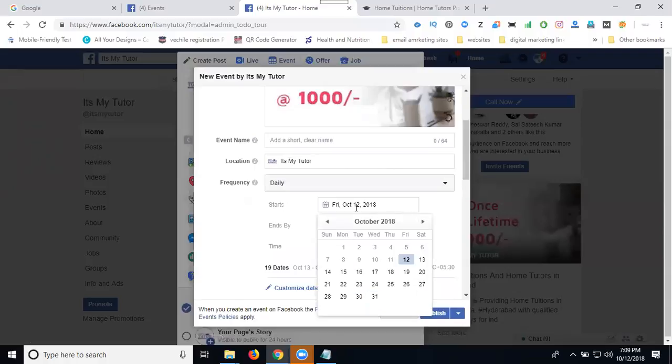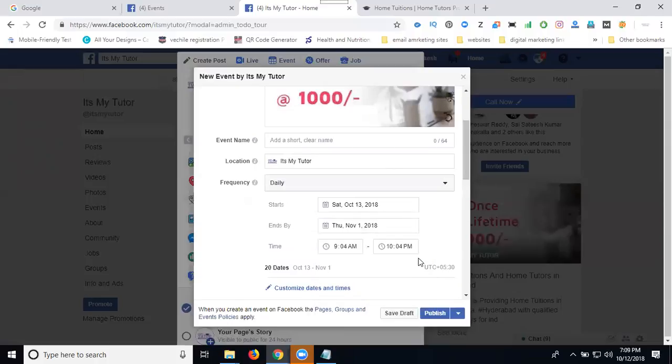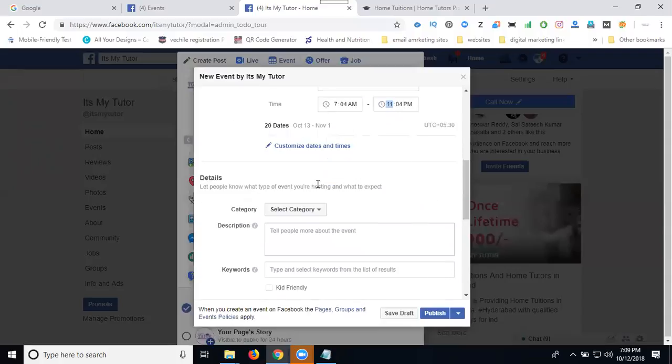So again, the time change will be Saturday. Today is the 12th. I'm changing the event to start tomorrow onwards, the 13th. So 9 a.m. to which one? 10 p.m. The registration will start at 7 also. Okay. We can go with 7 up to 10 or 11. Is it clear? Now we're waiting for custom date and time. You can fix a custom date and time.